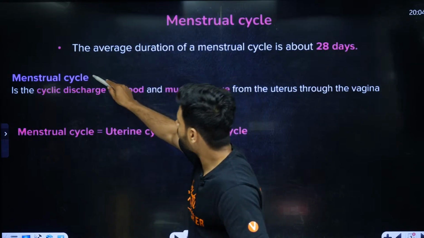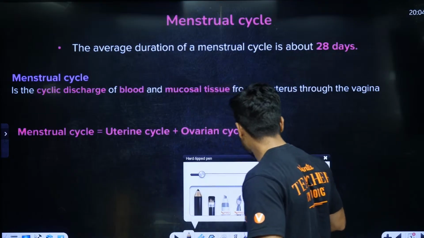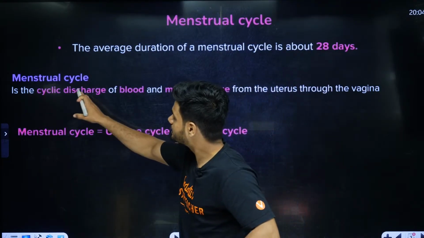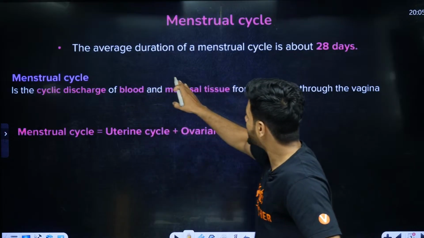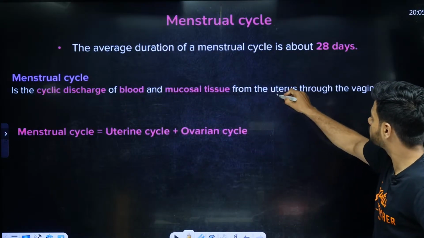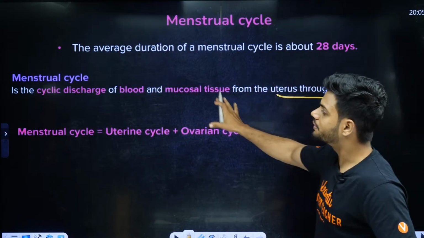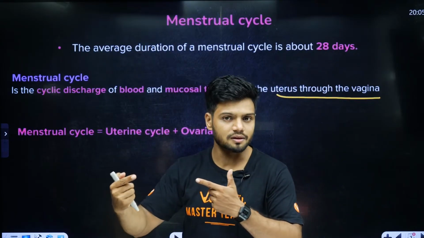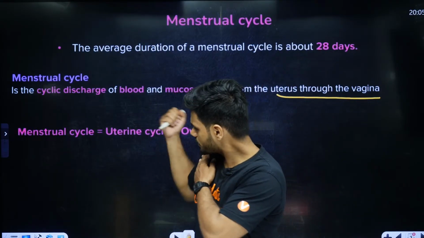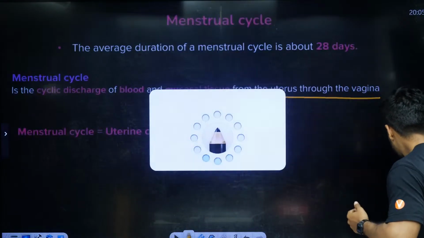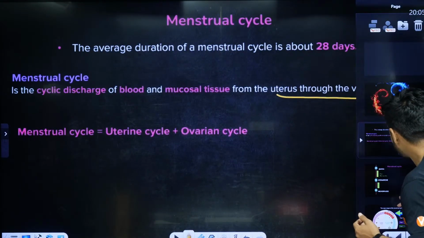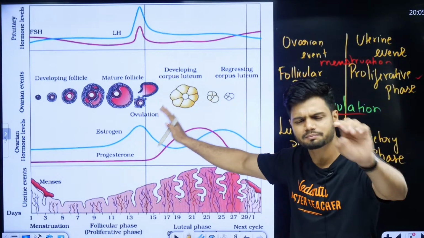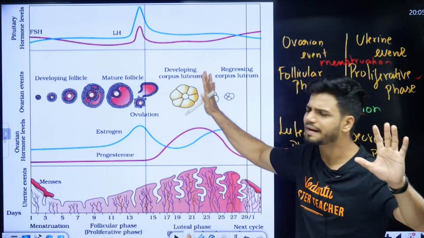Now students, what is the menstrual cycle? The menstrual cycle is nothing but the cyclic discharge of blood and mucosal tissue from the uterus through the vagina. That is called the menstrual cycle. It happens on a monthly basis. Now, students, I want all of you to understand. I will teach you the entire menstrual cycle with the help of this one diagram. One diagram is enough for me.